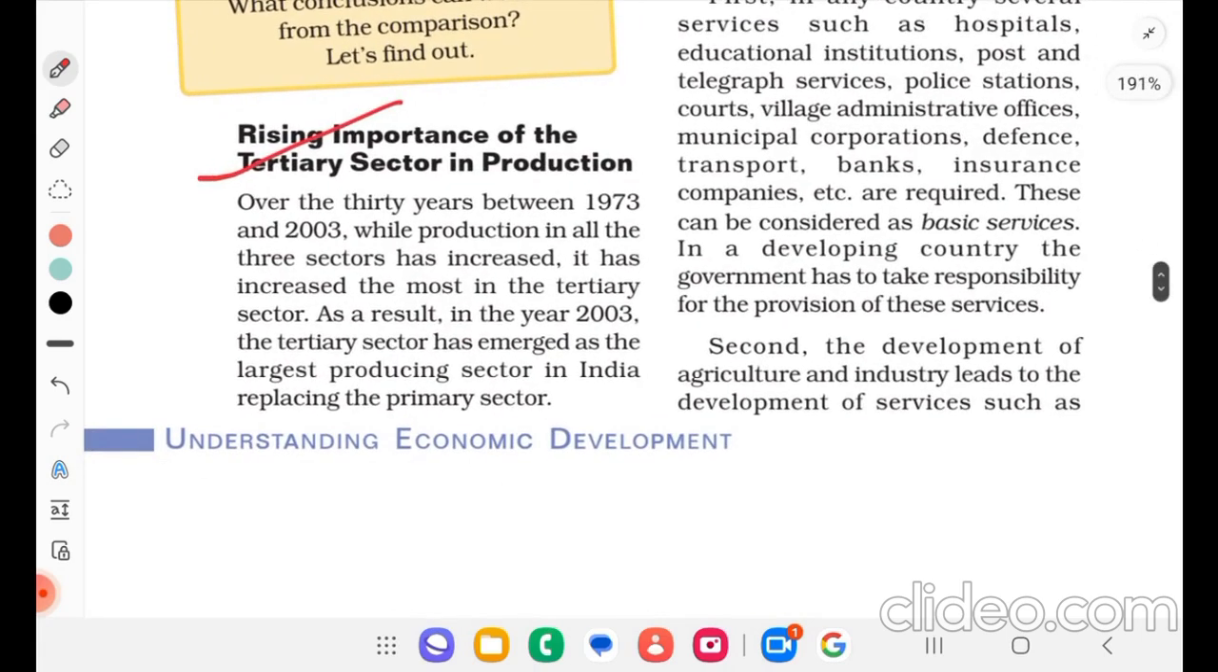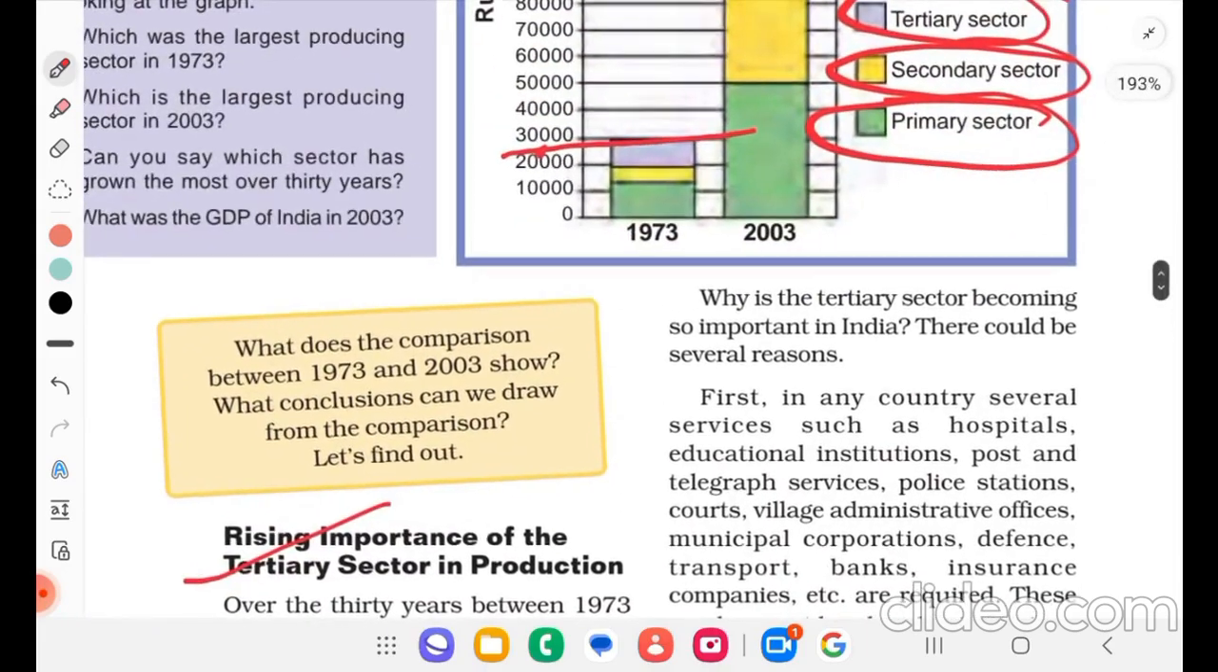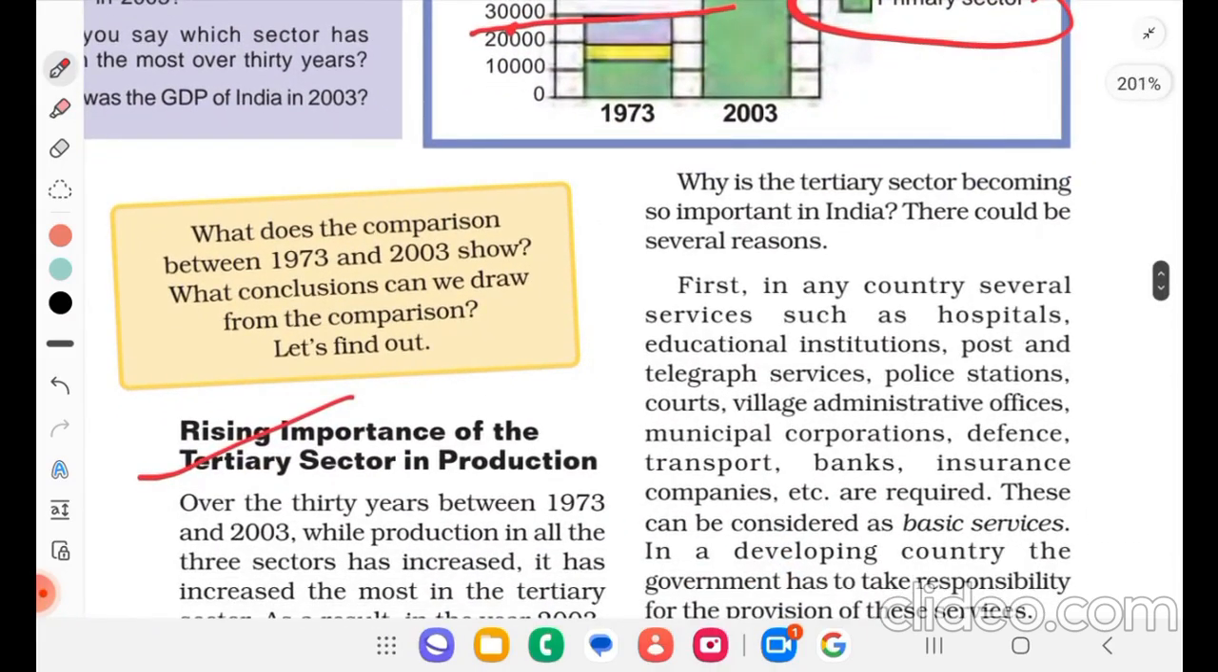Over 30 years between 1973 and 2003, while production in all the three sectors has increased, it has increased the most in the tertiary sector. As a result, in the year 2003, the tertiary sector has emerged as the largest producing sector in India, replacing the primary sector. Why is the tertiary sector becoming so important in India? There could be several reasons.